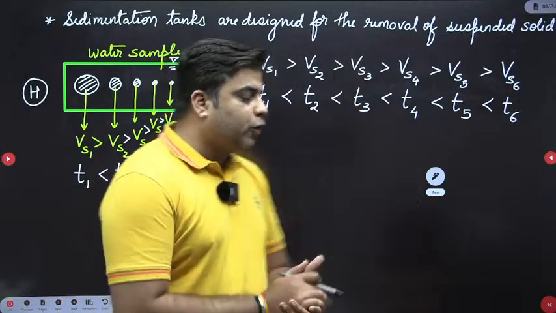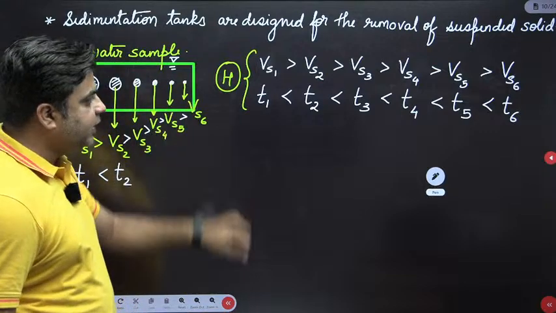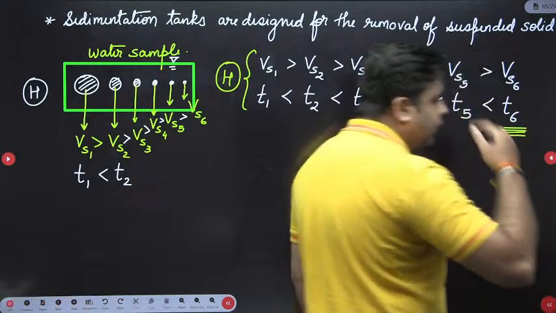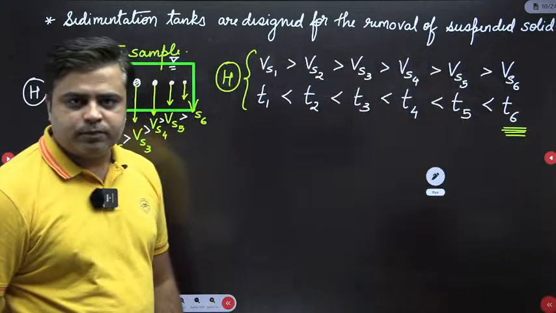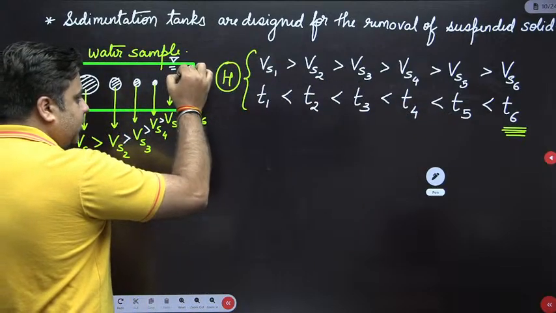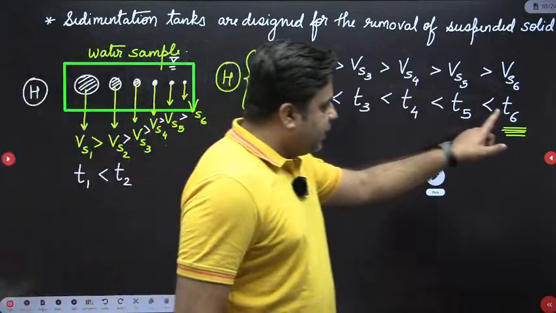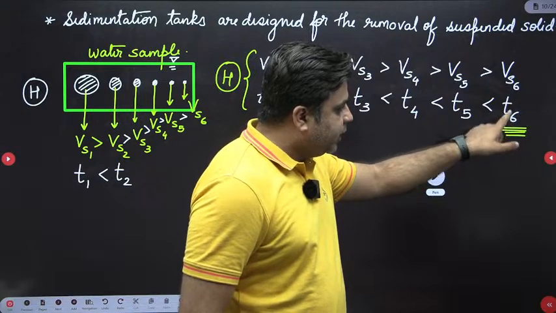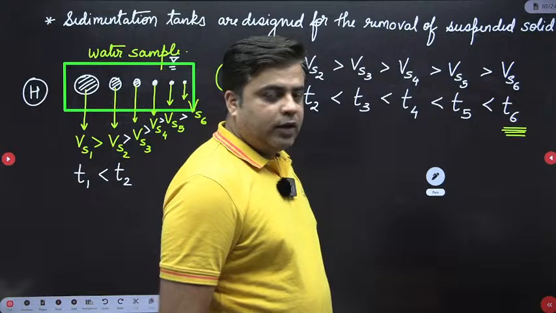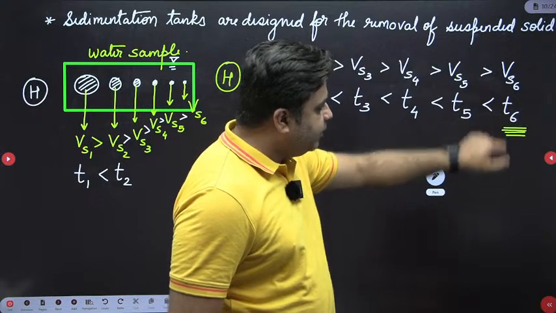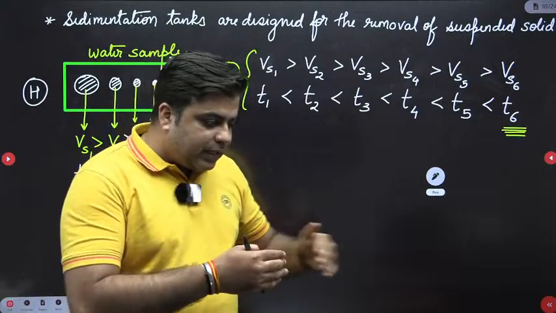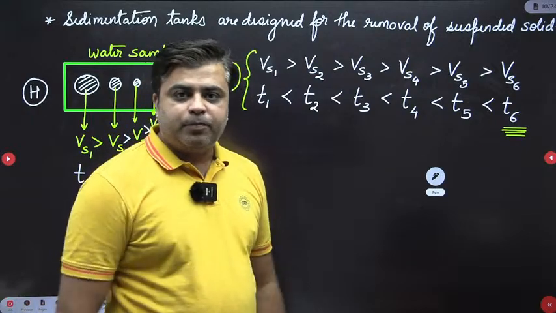But just for the sake of removing the smallest size of the particle, the time that should be available should be huge, or it comes out huge. In order to remove the smallest size of the particle, the available time for settling should be T6. And you can see here, T6 is huge. Now, how do we provide this time T6? This time T6 is provided by increasing the length of the tank.